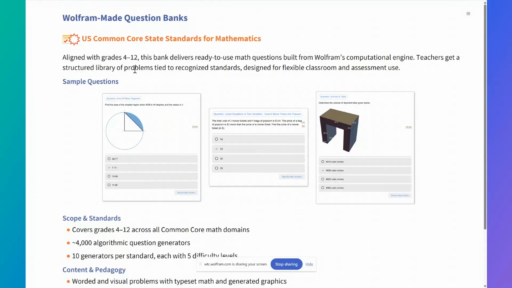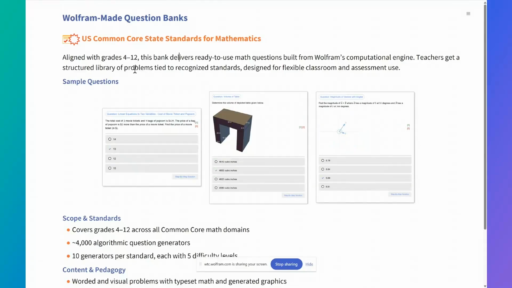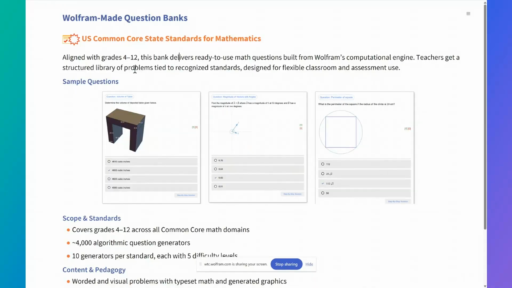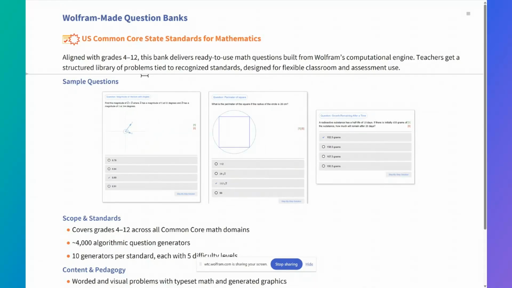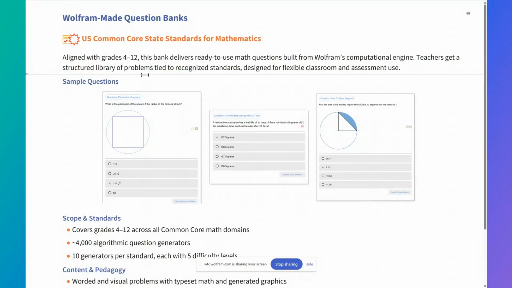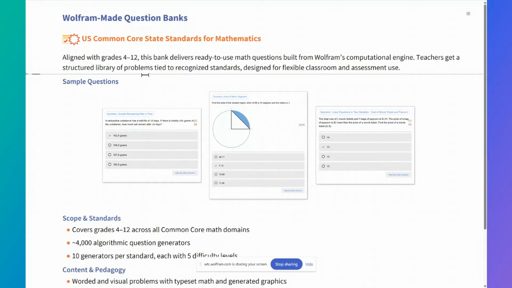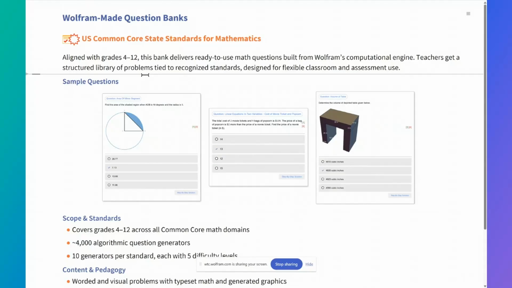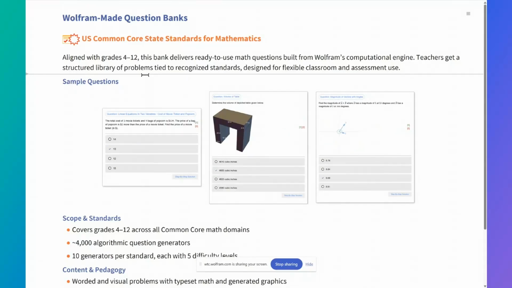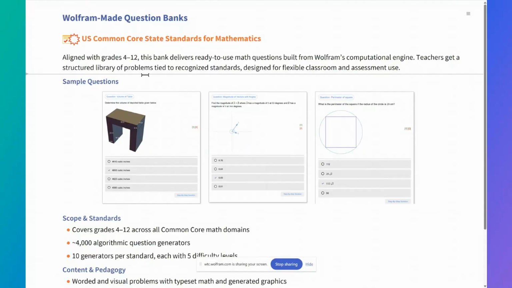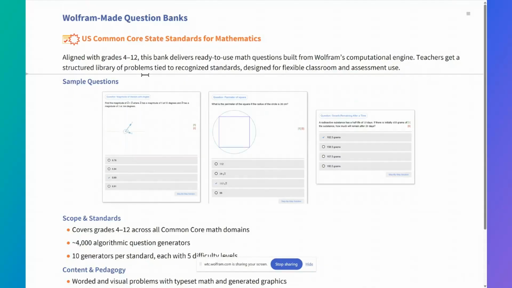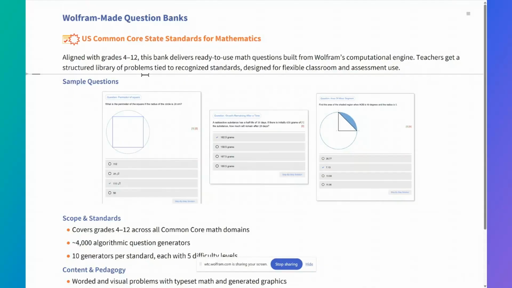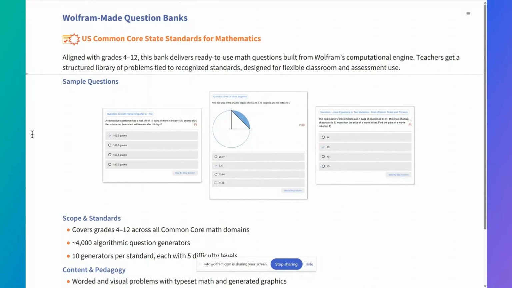Inside of this, for each standard in the US Common Core standards, we have 10 different question generators spread across 5 difficulty levels, totaling up to 4,000 algorithmic question generators. Each of those generators can generate multiple instances. So if you want to have 100 versions of one of these questions, you just tell it that you want 100 versions and it'll generate them. They'll have different visualizations, different numbers, and so on.